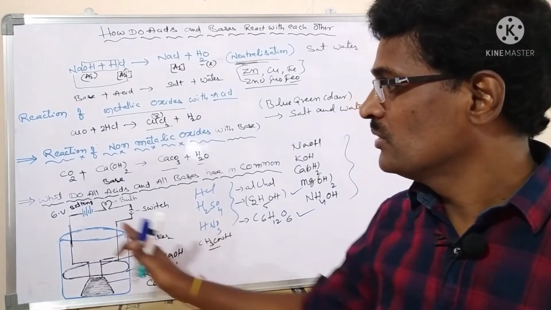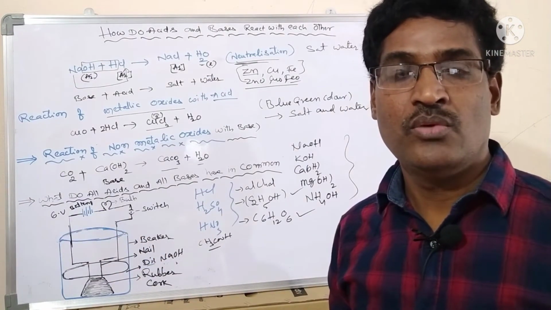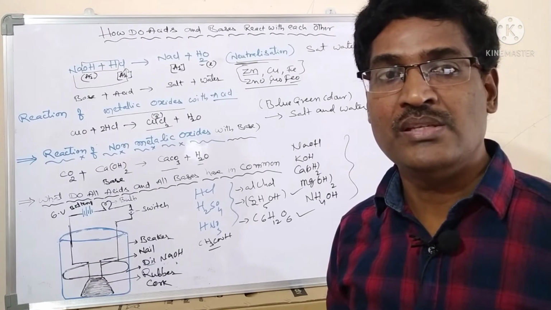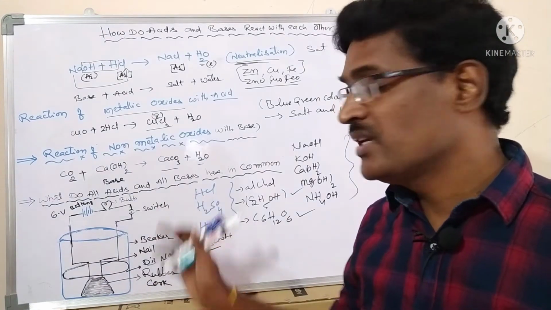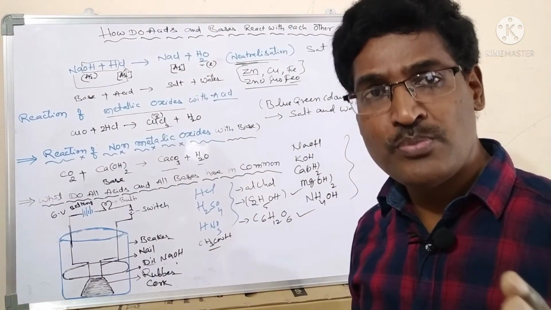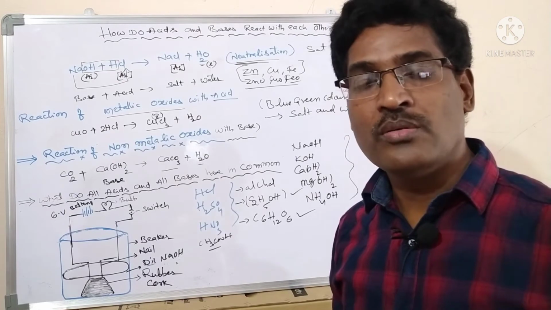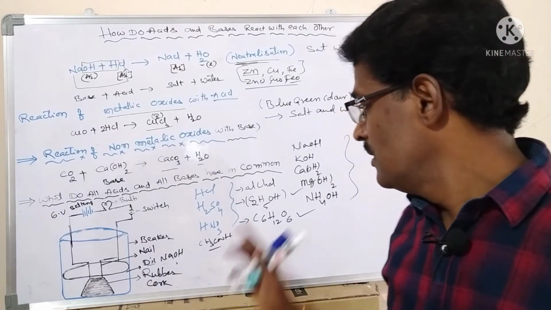This is about how strong acids and bases are. What is the strength of acids and bases? Which one is strong? HCl is strong. Which one is weak? Acetic acid is weak, because fewer H plus ions are produced. HCl is more, acetic acid is less.